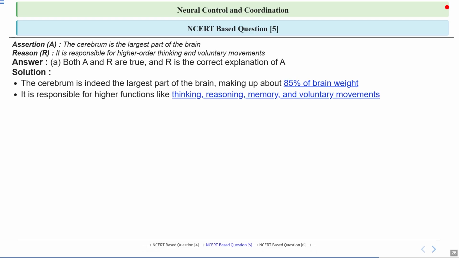Now, it is responsible for higher functions like thinking, reasoning, memory, and controlling voluntary movements. So, you can imagine it as a control center that helps you solve mathematical problems and remember your friend's birthday or even decide to raise your hand in a class. So, the cerebrum is not just the largest part of the brain, but it is also the center of our thoughts, memories, and voluntary actions. So here option A is correct, that is, both assertion and reason are true, and the reason is the correct explanation of A.